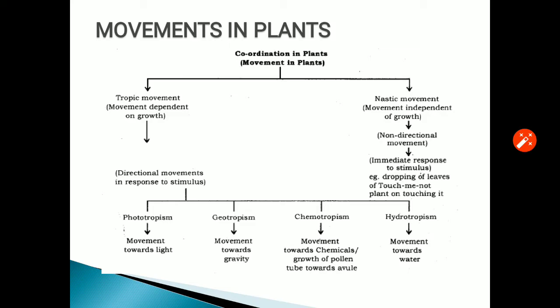Now about the movement in plants. As I have already told you, nastic and tropic movements, let's discuss these in brief. Tropic movements are dependent on growth, and nastic movements are independent of growth.